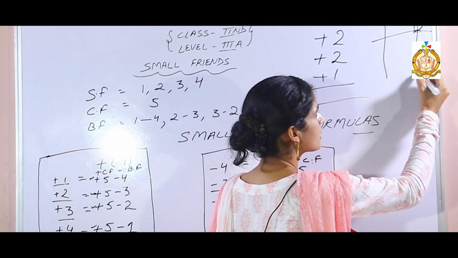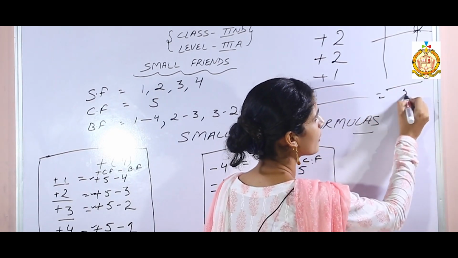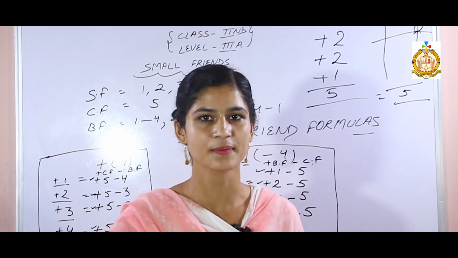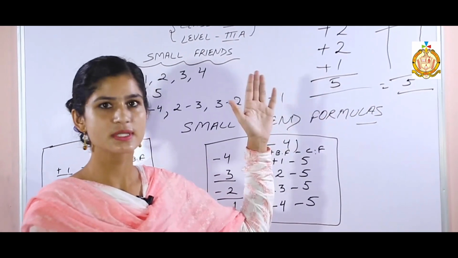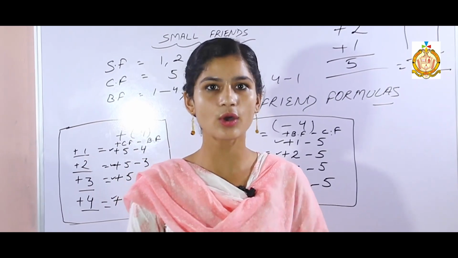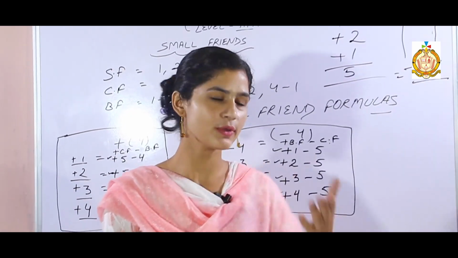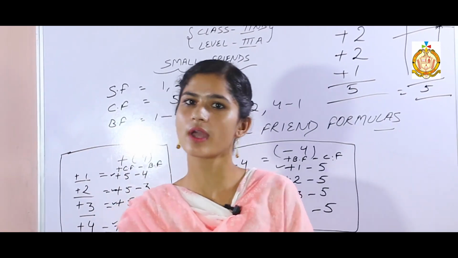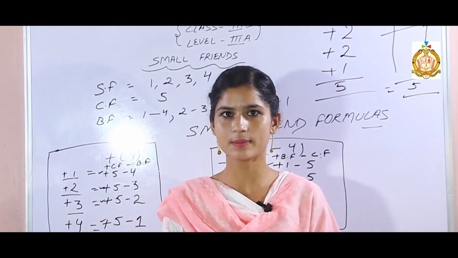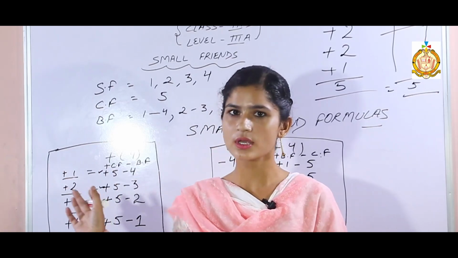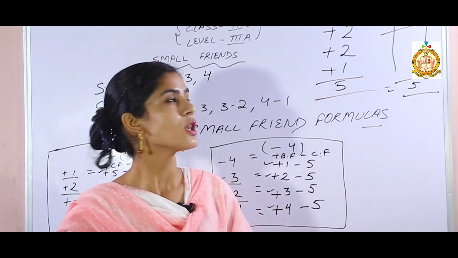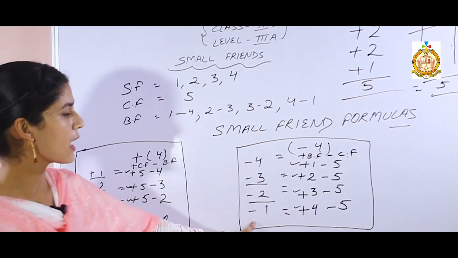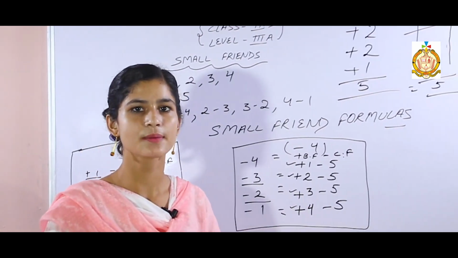Now, what is the answer of this sum? 5. So you understood why we are using these formulas here: sometimes it is difficult to add beads, because beads are not there. With the help of these formulas, we remove some beads and add the upper bead, and so we can solve the sums. Now we will perform each and every sum with the help of the 8 formulas.